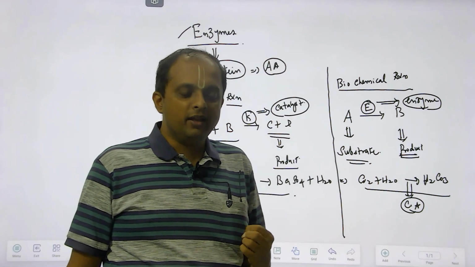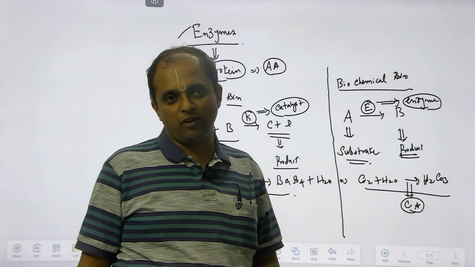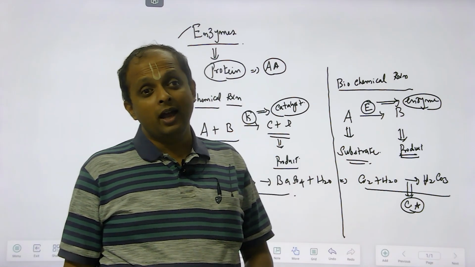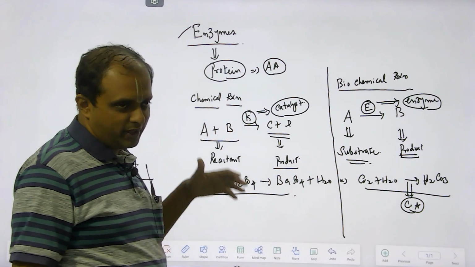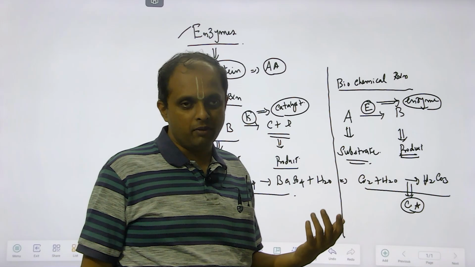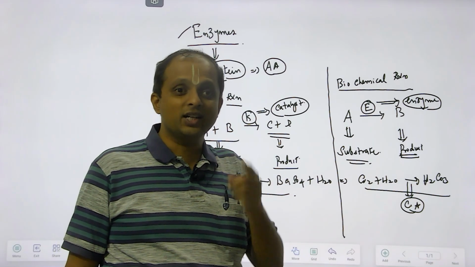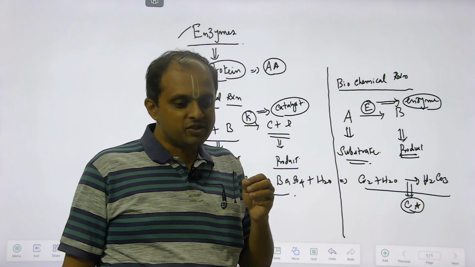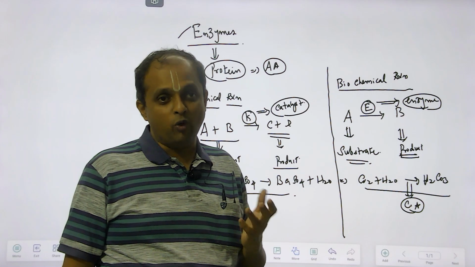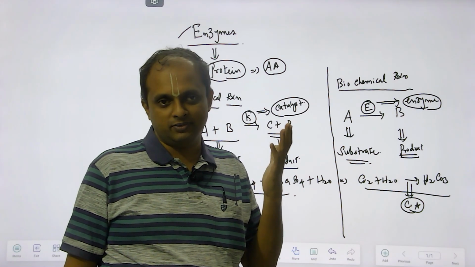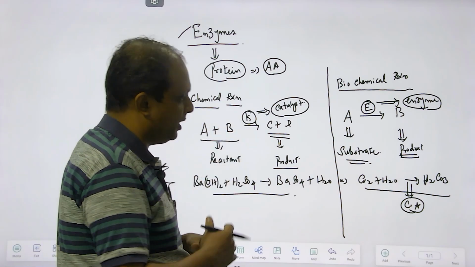So what I mean here is that a catalyst just speeds up the reaction, whereas an enzyme not only speeds up the biochemical reaction but also makes the reaction happen. In the absence of enzyme, in most cases the reaction doesn't happen at all. So this is a very clear-cut distinction you should have between a chemical reaction and a biochemical reaction.